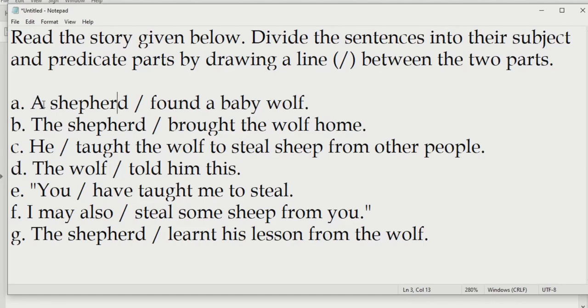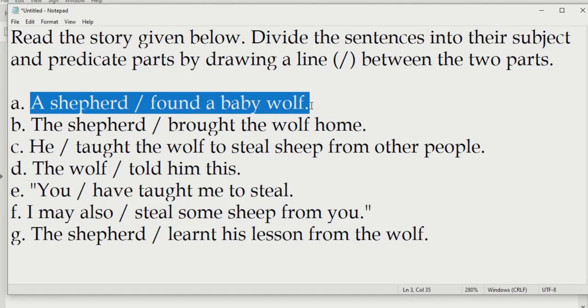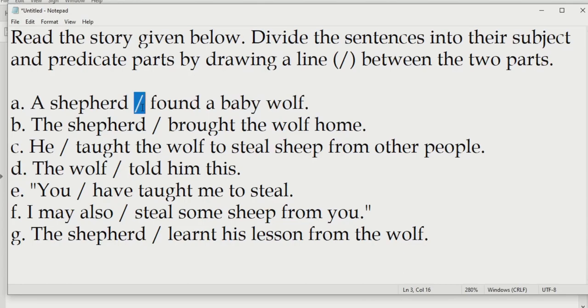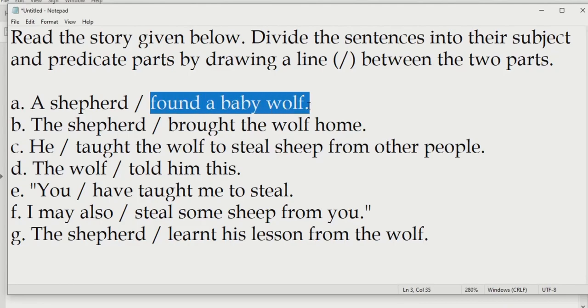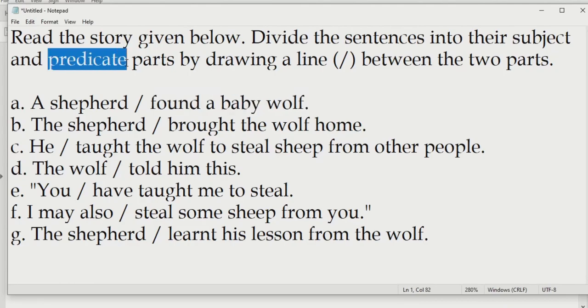We'll start with the first one. A shepherd found a baby wolf. Why did we put the line over here? Because the verb is found, which means from found till here is going to be the predicate.